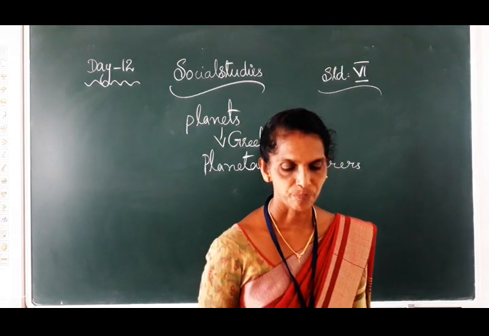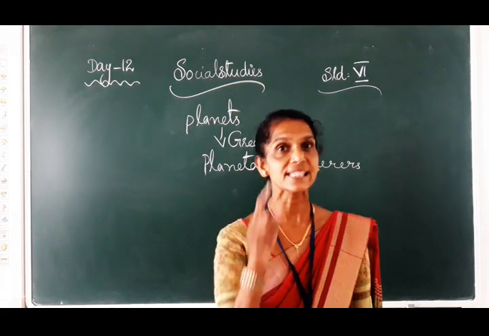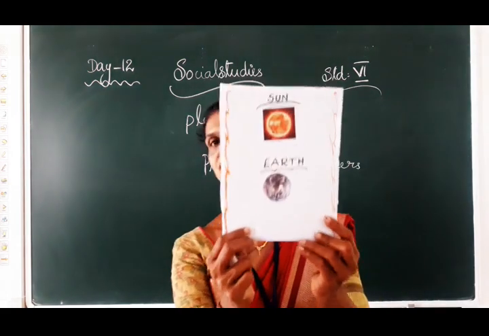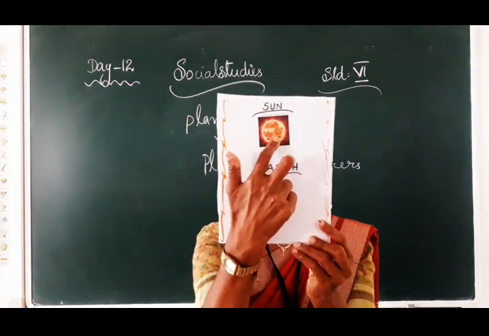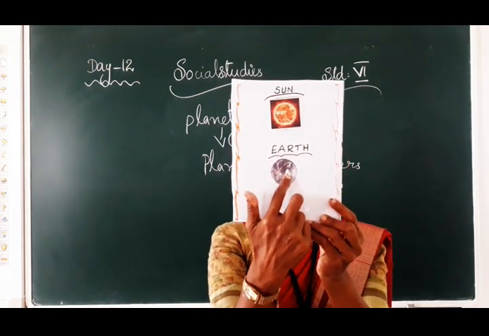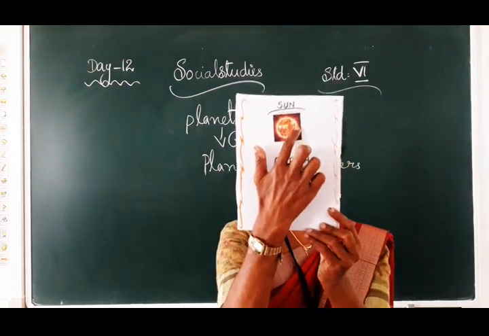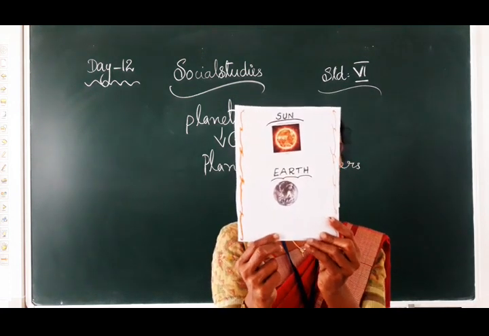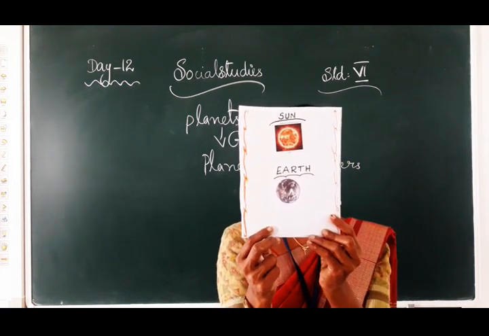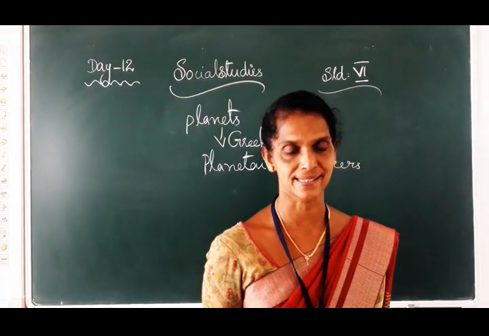See children, why do we see the sun so big? Because the sun is the nearest star to the earth. Okay. See, what is this, children? This is the sun and this is the planet we live on. Which planet do we live on, children? Earth. E-A-R-T-H, Earth. This is a star. So Earth gets heat and light from which star? The sun. We get heat and light from the sun. The sun is a star and the sun is the nearest star to the Earth, to us.